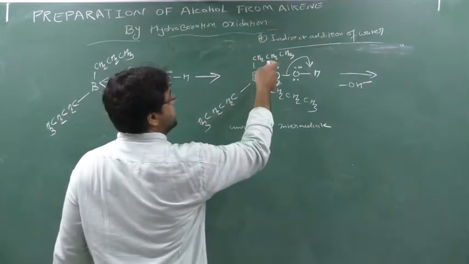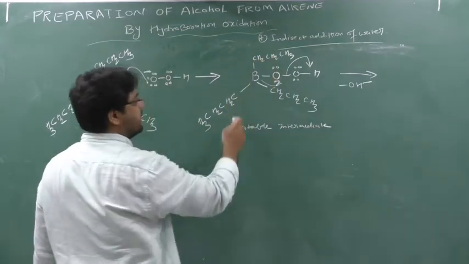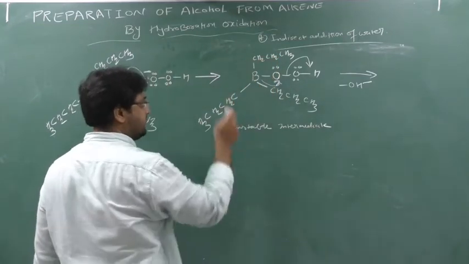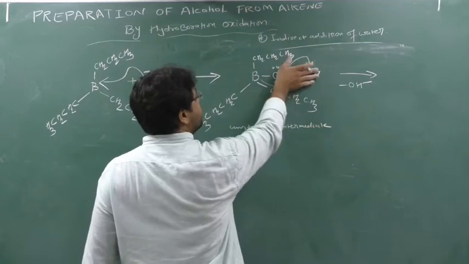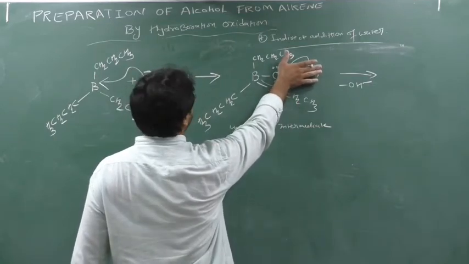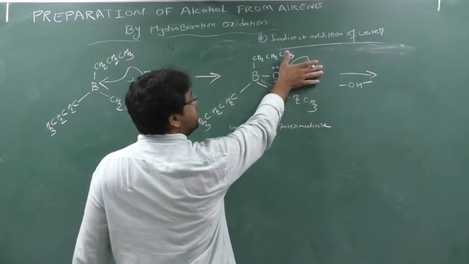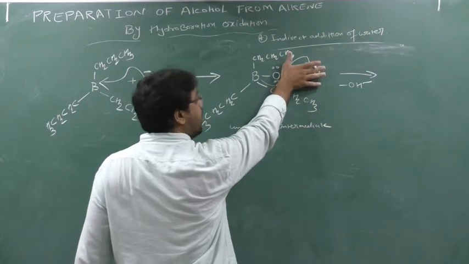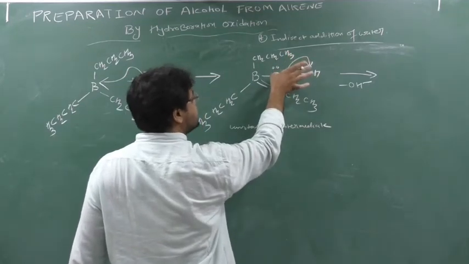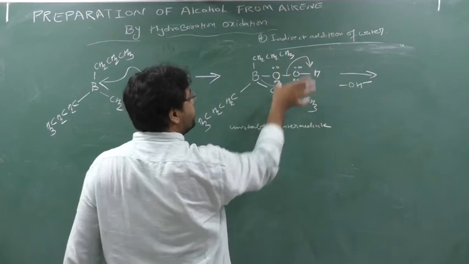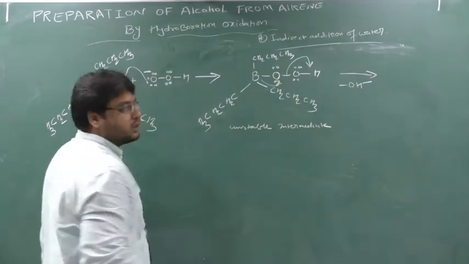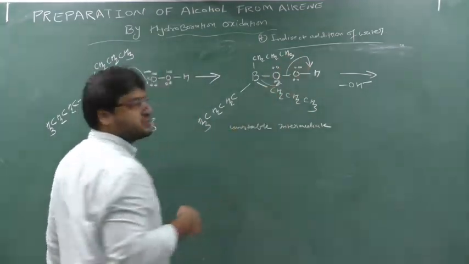This oxygen, if it stays alone here, will be highly unstable, because boron will make 4 bonds. If oxygen removes OH minus, it will make only a single bond, and oxygen cannot make only 1 bond. To be stable, oxygen should have 2 bonds. So to gain stability, this oxygen will form a partnership with this CH2, CH2, CH3. So this oxygen will enter into this CH2, CH2, CH3.